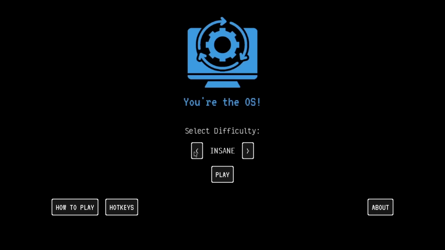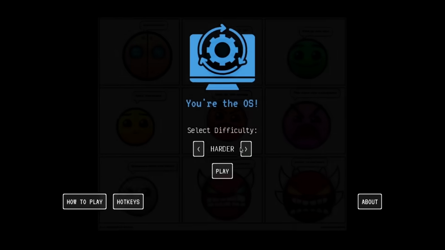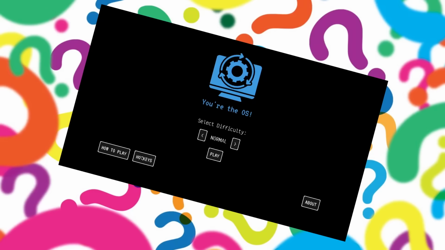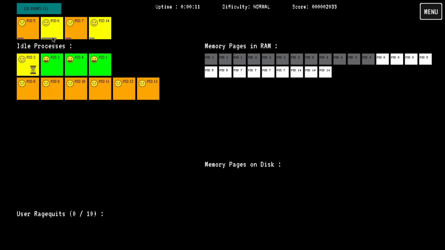I don't know what difficulty I should put it on. There's easy, normal, hard, harder, and insane, which reminds me of another difficulty system, but for now let's put it on normal, since that's probably the most basic tier, which it's intended to play on. I don't know. Memory pages on disk. Okay, let's just schedule 4 processes for now or something like that, I guess.